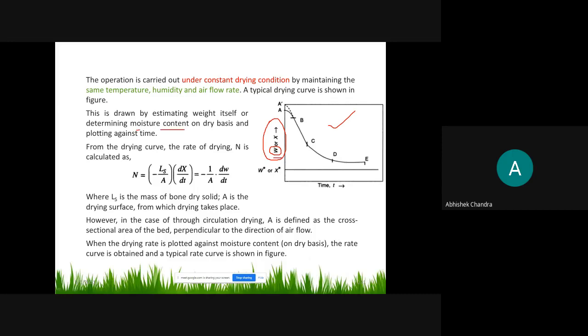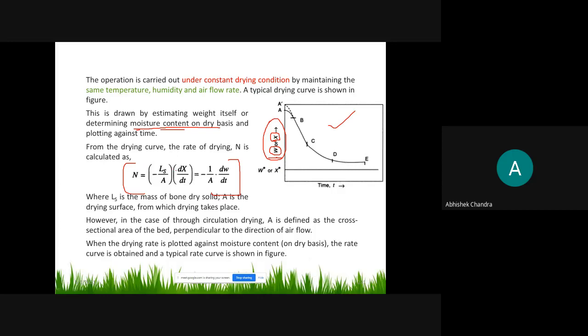That is, on the basis of weight, the moisture content is on dry basis. This moisture content here is on the dry basis, because we already discussed that we can find the moisture content on the dry basis as well as the wet basis. So this is on the dry basis. When we plot it against time, you will get this type of curve. From this we can find out the rate of drying, and rate of drying is this: how much moisture content is removed per unit time.